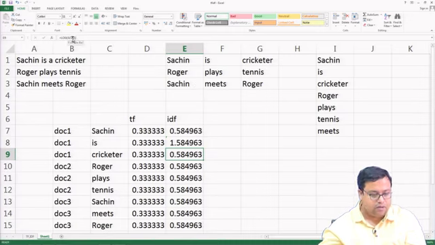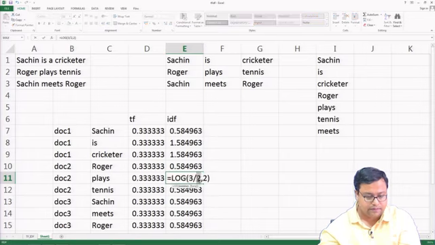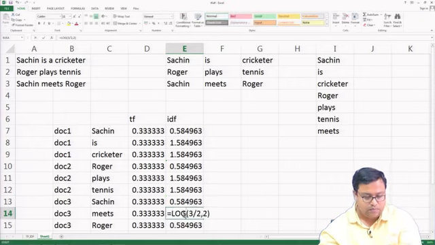Cricketer is occurring in how many documents? 1. Roger is occurring in 2 documents. Plays 1. Tennis 1. Sachin 2. Meets 1, Roger and 2.